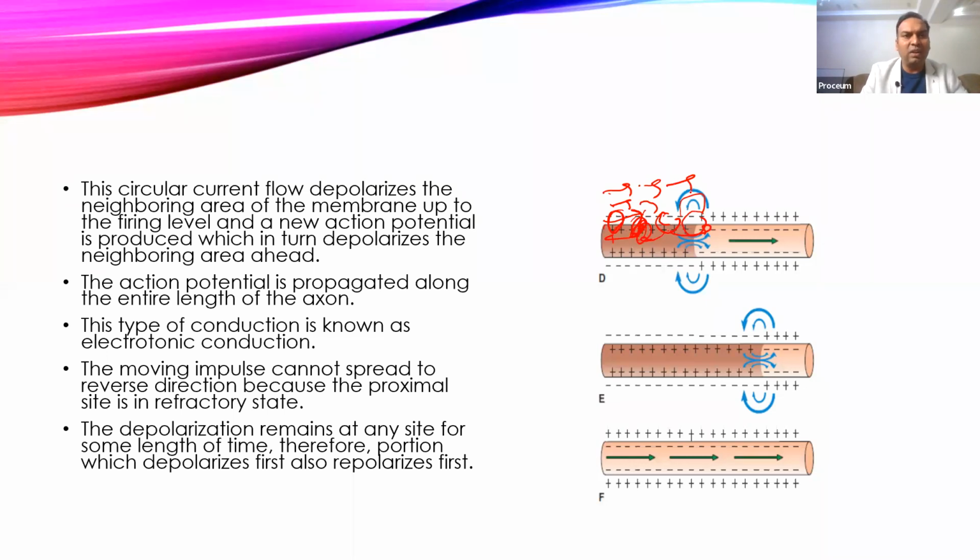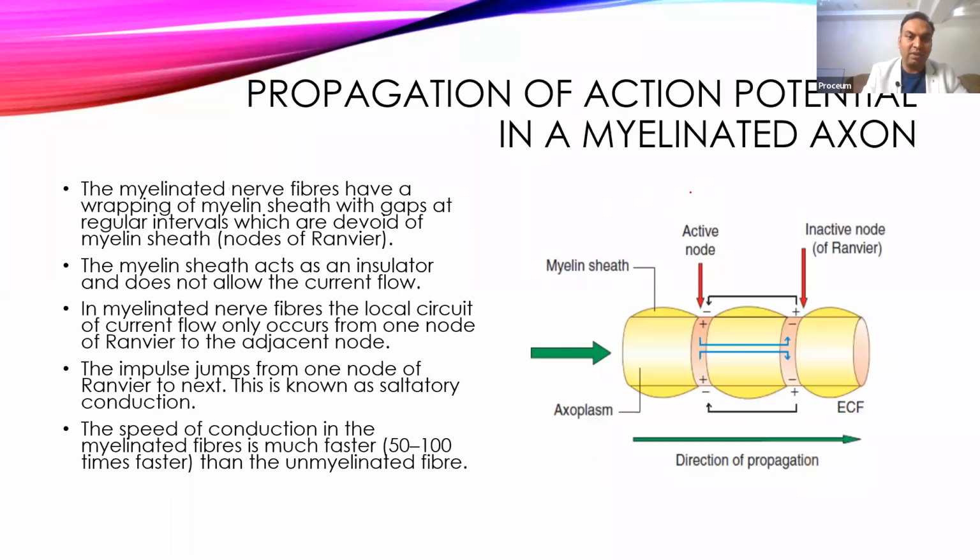Now we'll see how this conduction occurs in myelinated nerve fibers. What is the difference between unmyelinated and myelinated? In myelinated nerve fibers, the myelin sheath is firmly attached, and this portion of the nerve fiber is never exposed to the extracellular fluid. So there is intracellular fluid, but no extracellular fluid. So there is no other pole, and that will make this membrane